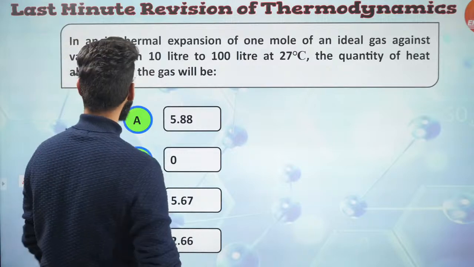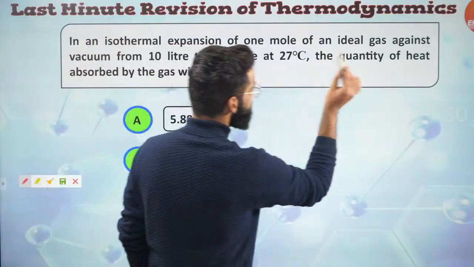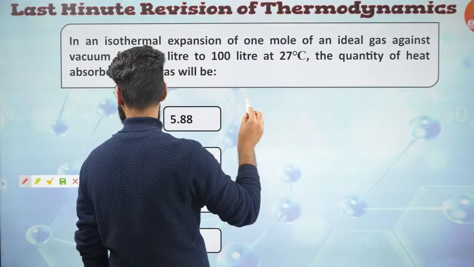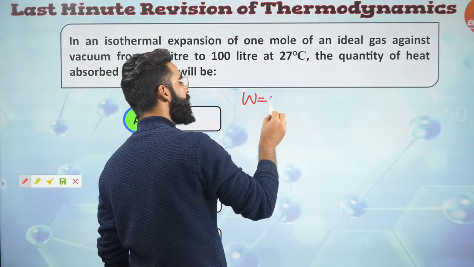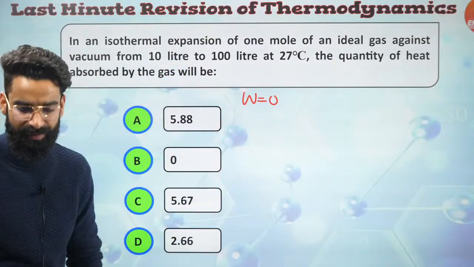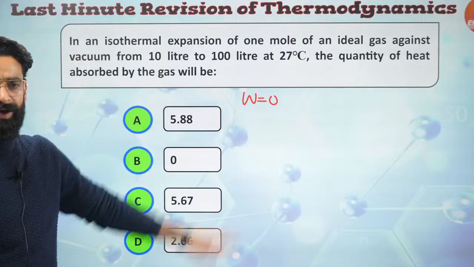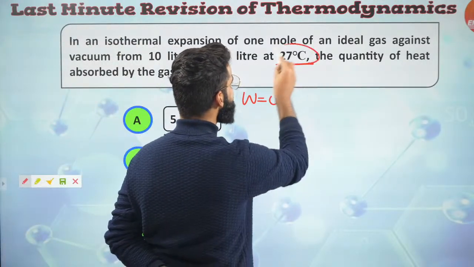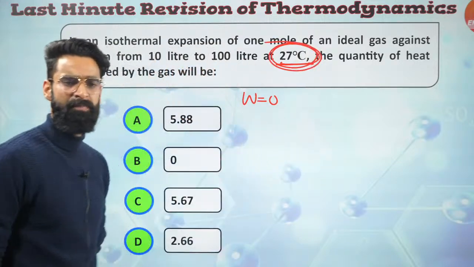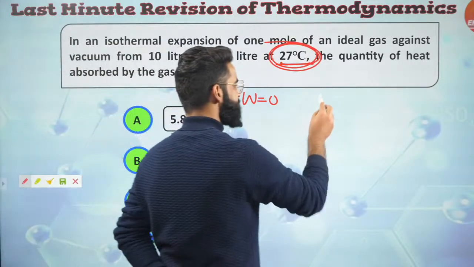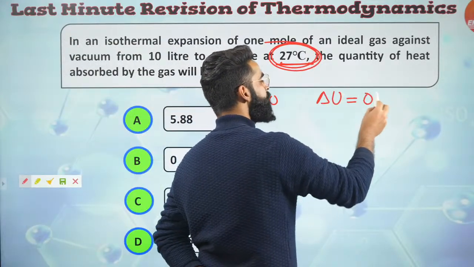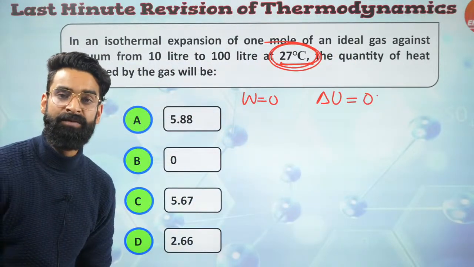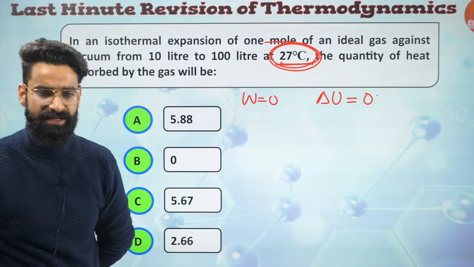Okay, guys, it's a very, very simple question. First thing, we are doing the expansion in vacuum. That means we are talking about free expansion. And whenever there is free expansion, W value is taken to be 0. Expansion against 0 external pressure, there we always say W value is 0, number 1. And this expansion is taking place at constant temperature, guys. So during this expansion, I'll say delta U will also be 0, because we know whenever an ideal gas undergoes an isothermal process, delta U for that ideal gas is 0.